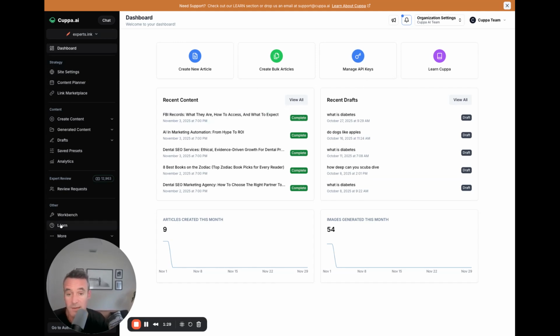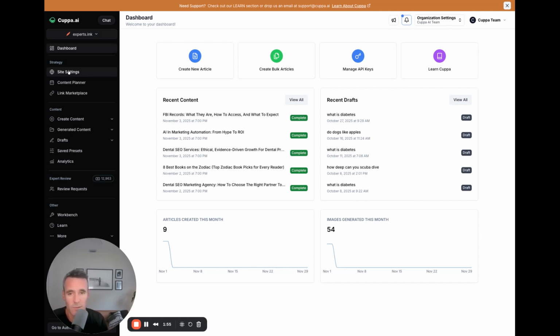Upper left here, some of the nav bar changes first. Let's go through those. Obviously, the strategy section. This is power and above. Power gets one connection, business more, agency up to basically unlimited. So really depends on what you want to do with how you build with Cuppa. But this is a feature that we are very excited about, and I think it's going to continue to improve.